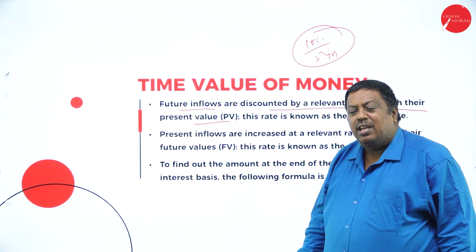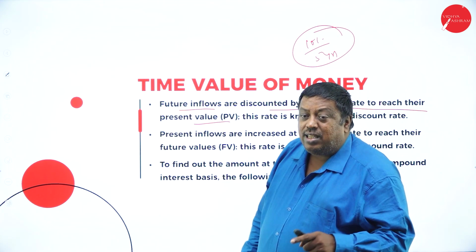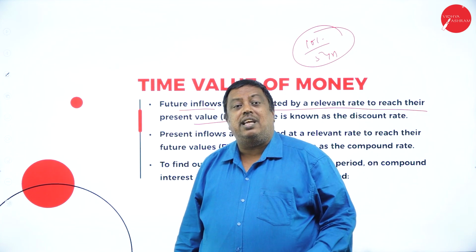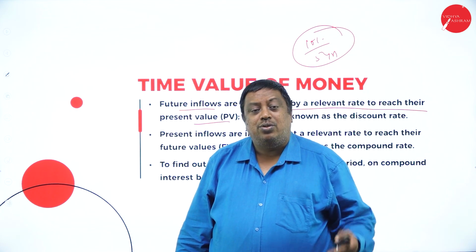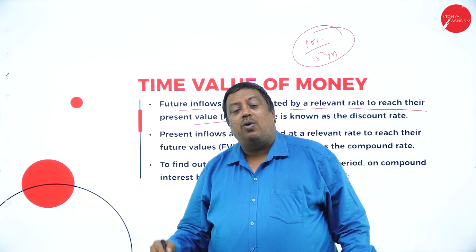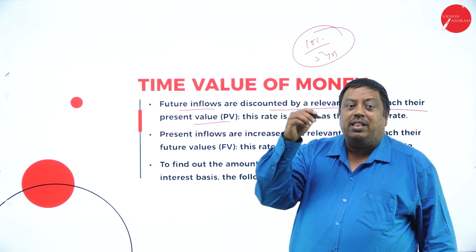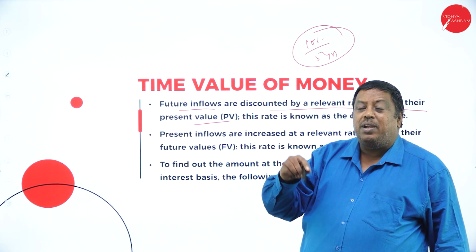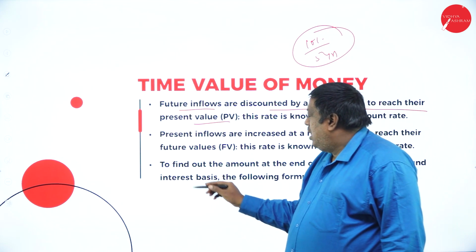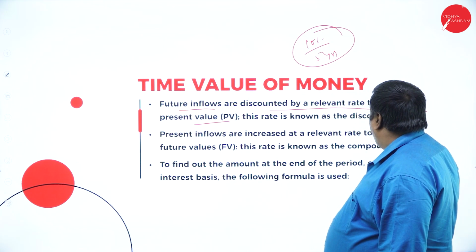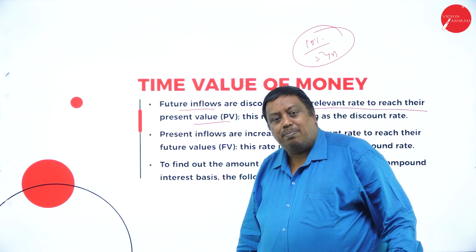That is, what is the actual amount I have to earn in my life with the present inflow I'm receiving here. So I have to think in a proper way how to invest that money. If I invest 1 rupee today, what will my money be after a certain number of days? To find out the amount at the end of the period on a compound interest basis.